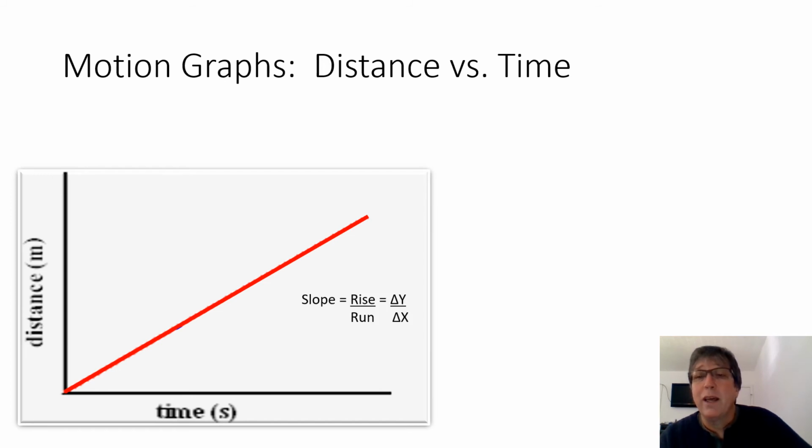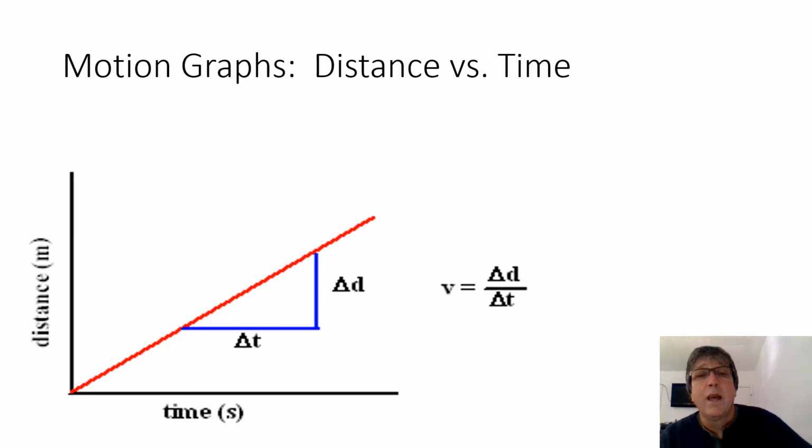Now, when we calculate the slope of any graph, you learned in math class that slope is rise over run. And that really is a change in y over a change in x. Well, since distance is on the y-axis and time is on the x-axis, for a position time graph, this means that it's change in distance divided by change in time.